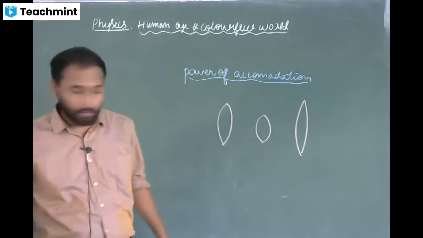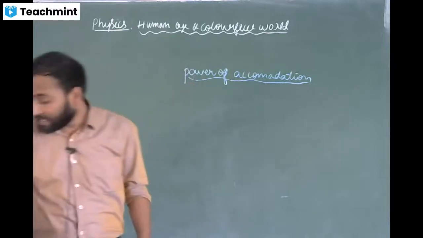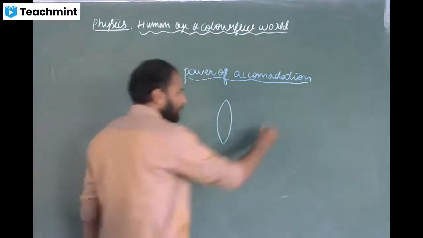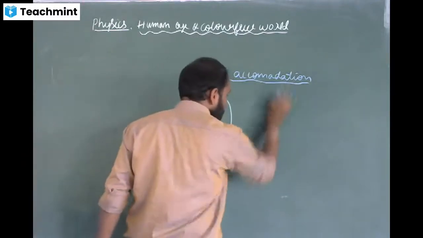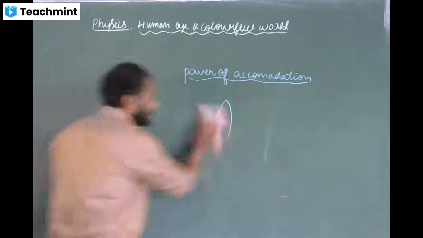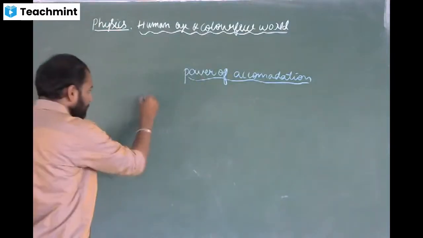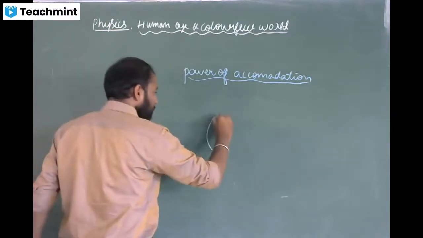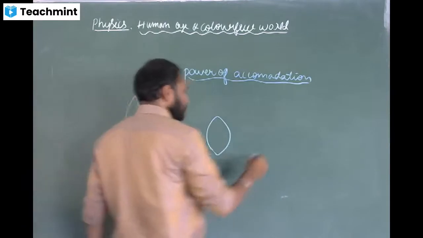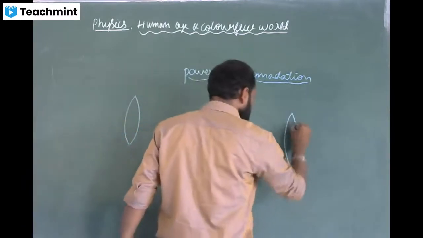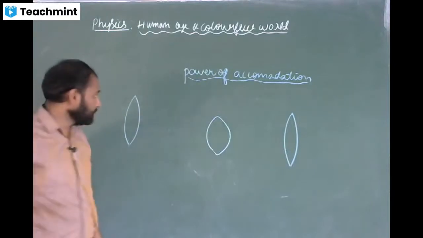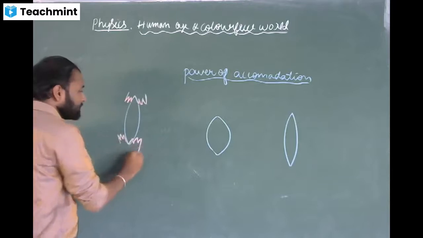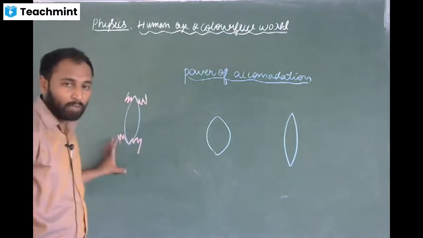Now see, if the ciliary muscles relax, so this is the lens, this is the normal eye. Let me take some more space to make you understand. This is the normal eye, this is the thicker one, this is the thinner one. These are the ciliary muscles. Now this is the normal case.